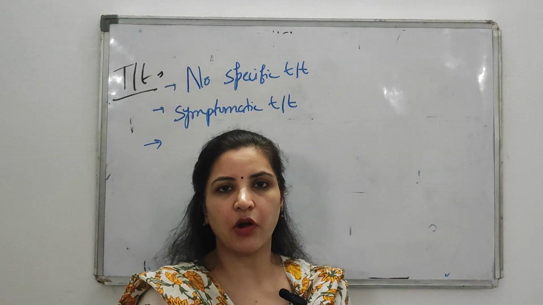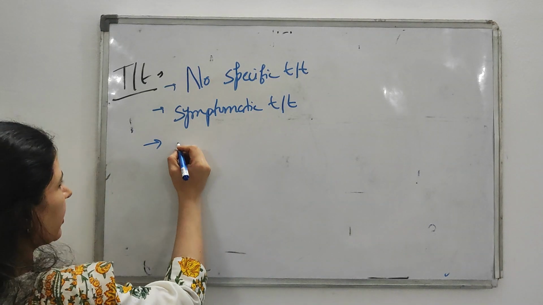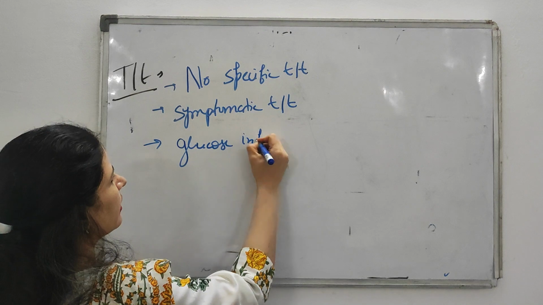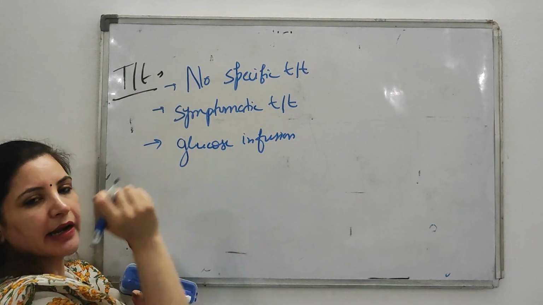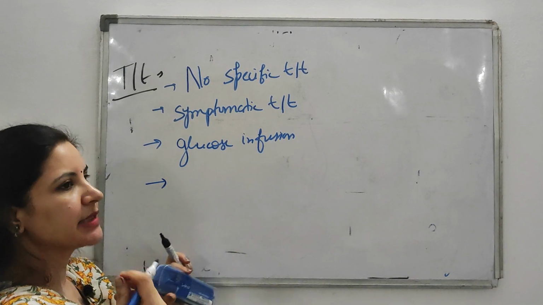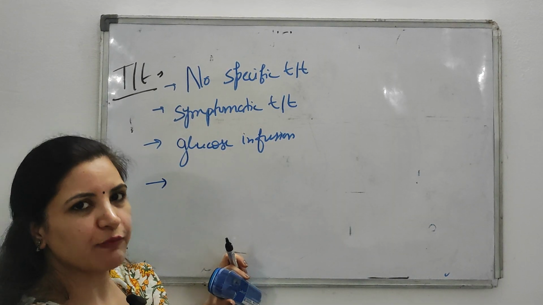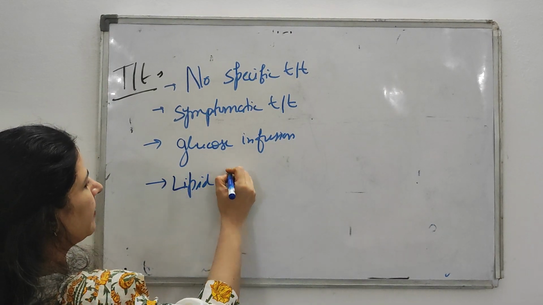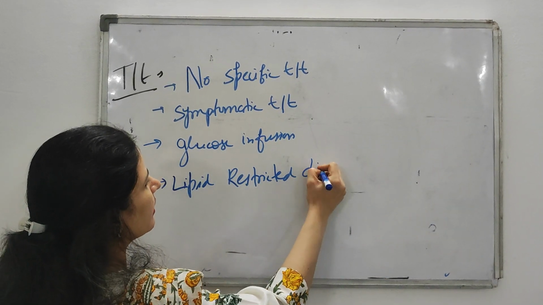As there is severe fasting hypoglycemia, you will treat that hypoglycemia. For that you will give glucose infusion, because the hypoglycemia is severe. And as there is hypertriglyceridemia and hyperlipidemia, you will not give more lipids to the patient. So, a lipid restricted diet you will give.